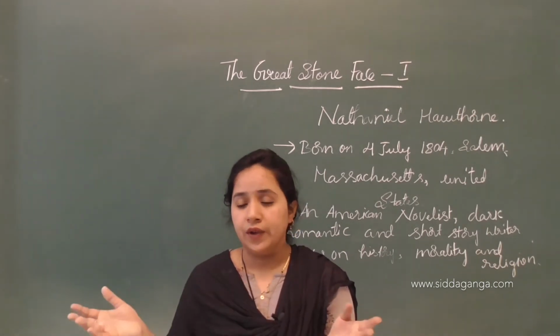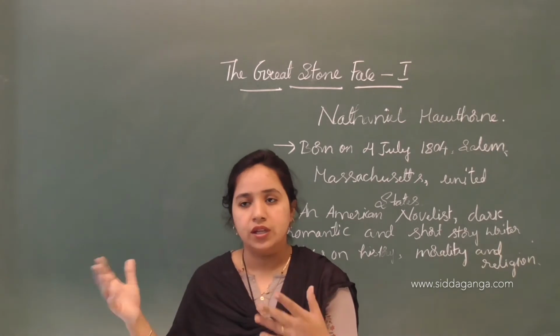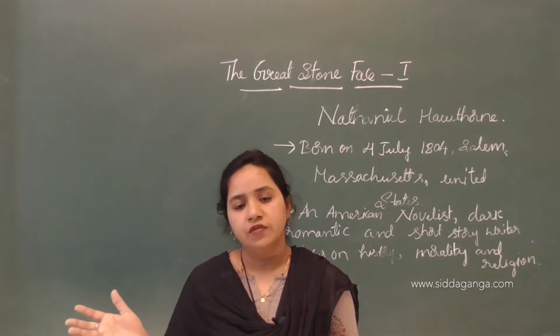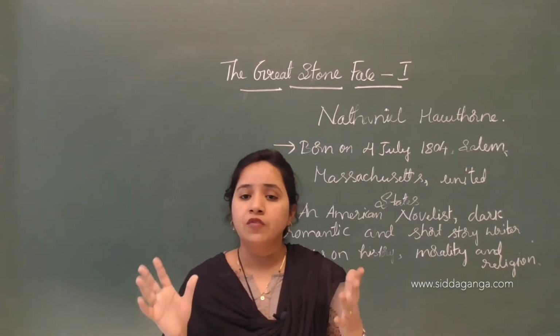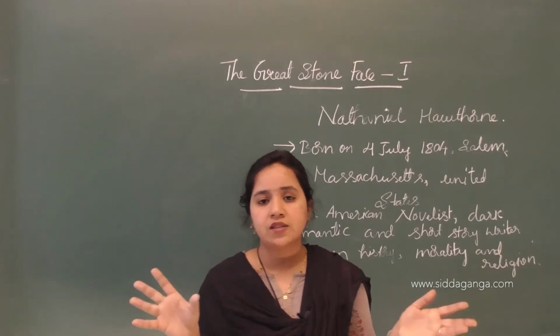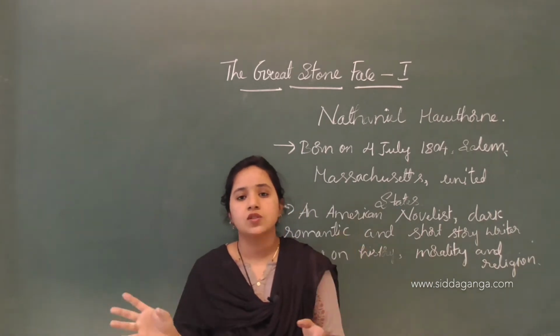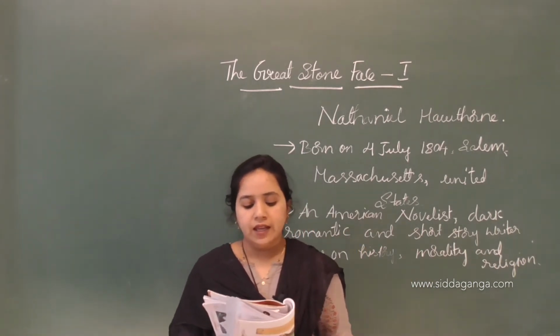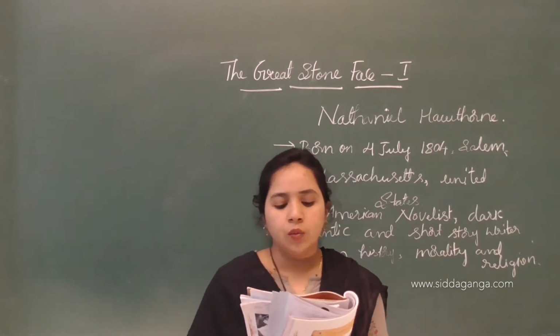When an observer goes there, the face disappears. Okay, there is no face, only a heap of gigantic rocks. A heap is a group of huge rocks present on that mountain, hilltop, piled one upon another.